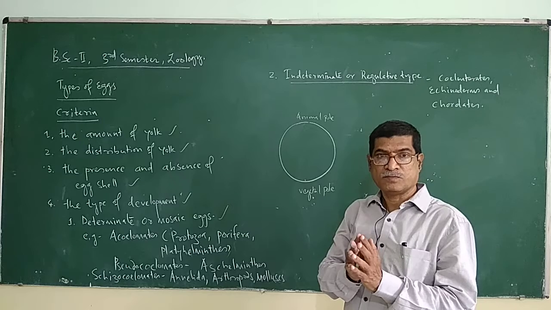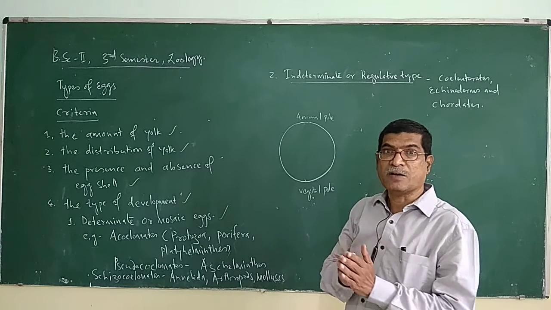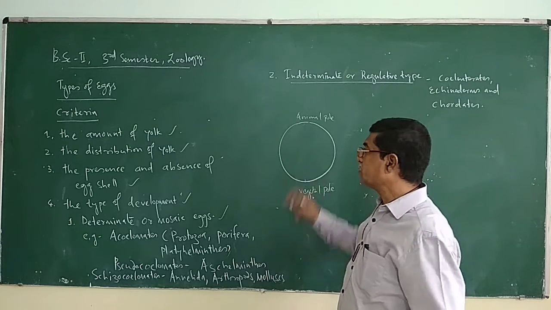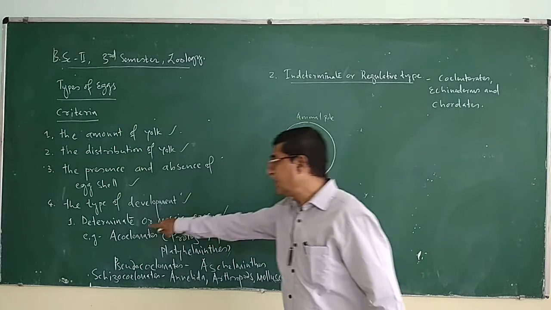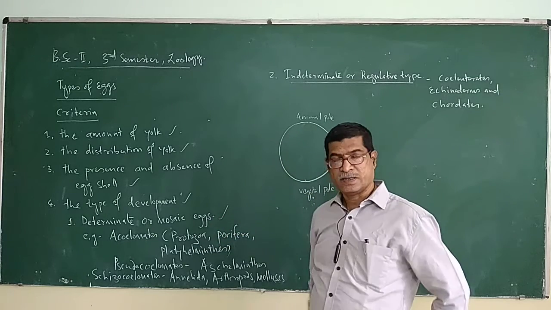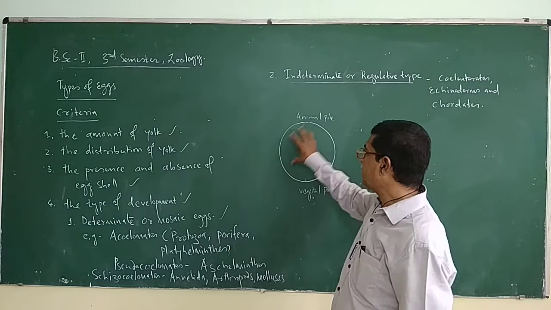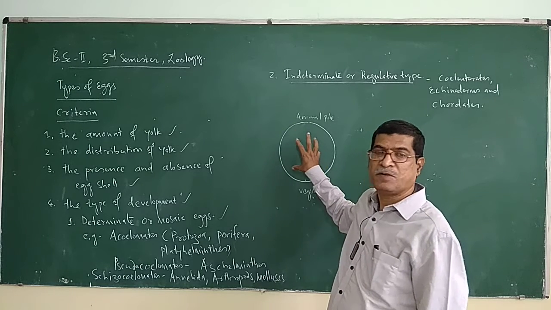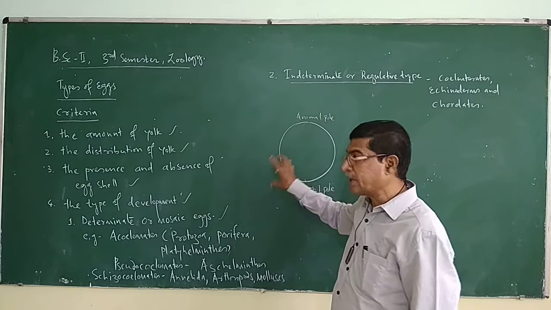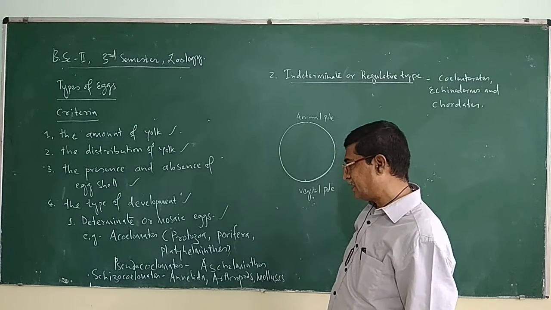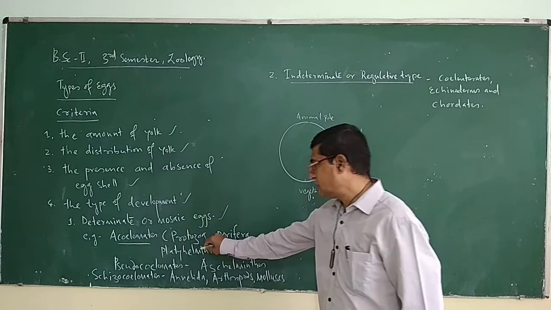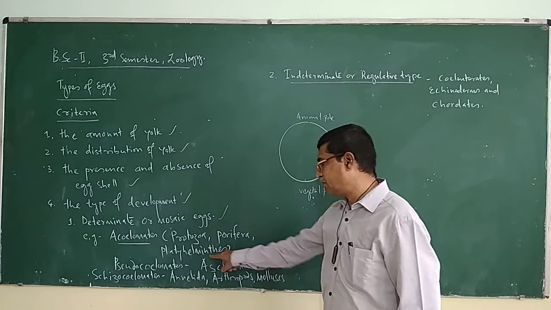Fate is fixed, right? Fate of the parts of the egg is fixed. Such eggs are called determinate type or mosaic eggs. These eggs behave like mosaic eggs because all parts' fate is fixed. That will not be changed. So such type of eggs are present in acoelomates, such as protozoans, poriferans, and ctenophores.